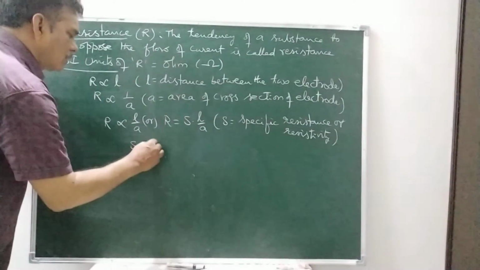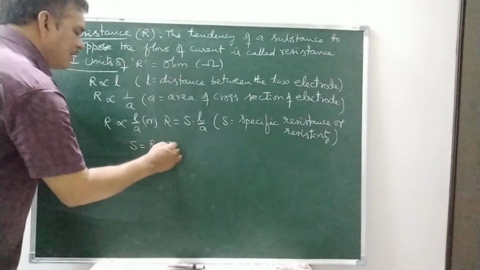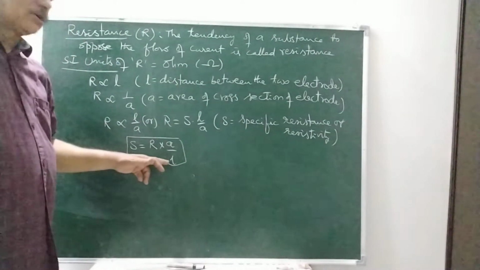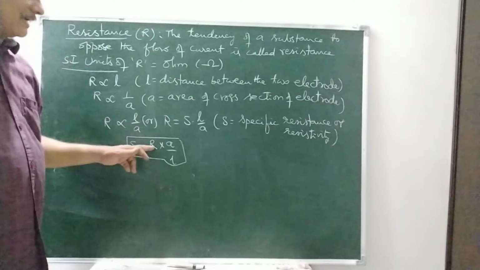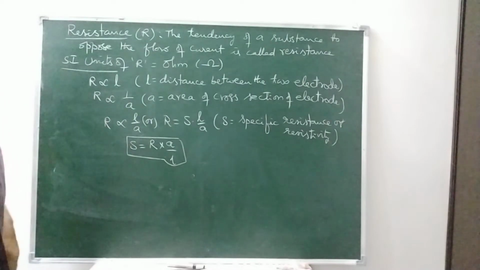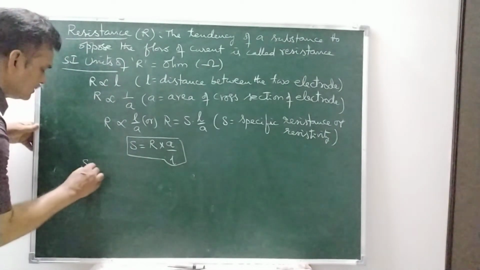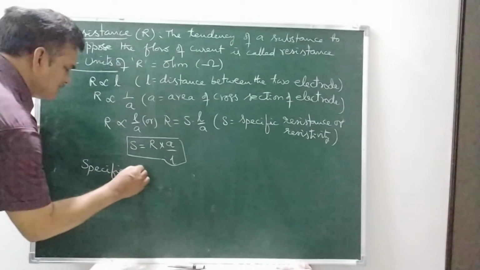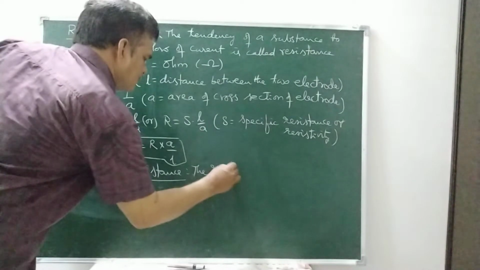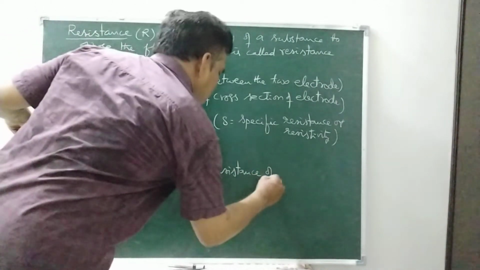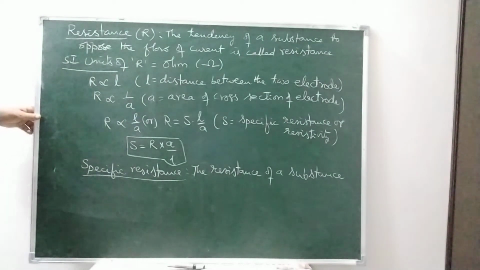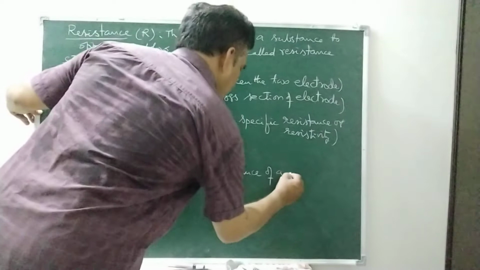So S is equal to R into A by L. If A is equal to 1 and L is equal to 1, then S is equal to R. Then at the conditions A equal to 1 and L equal to 1, the resistance is called the specific resistance of that substance. The resistance of an electrolyte